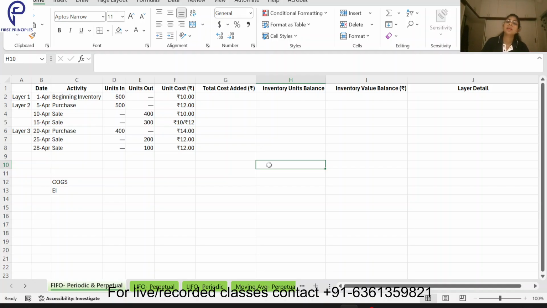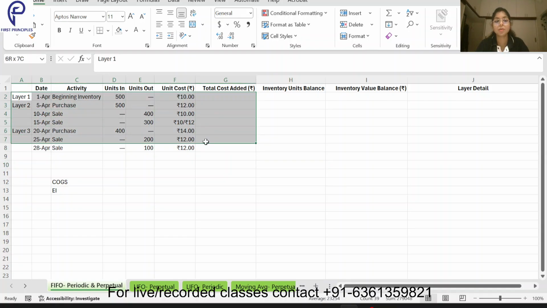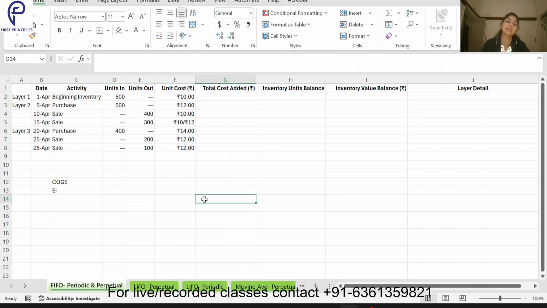As I told, in the case of perpetual system, after each and every transaction we are going to revise our inventory records. But in case of periodic, once a year, at the end of the year, we are going to revise our books of accounts. Over here we have been given different dates and different kinds of transactions, and the amounts are given. We have to do the accounting for this and calculate the cost of goods sold and ending inventory under the FIFO method of accounting. Same data will be there for the rest of the examples as well.